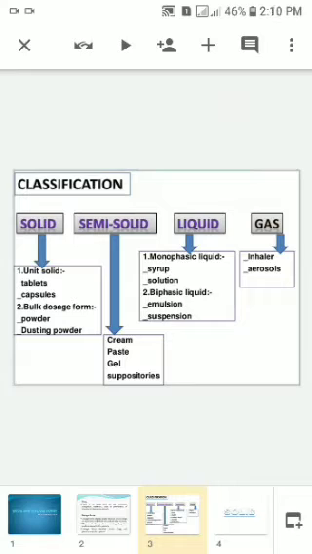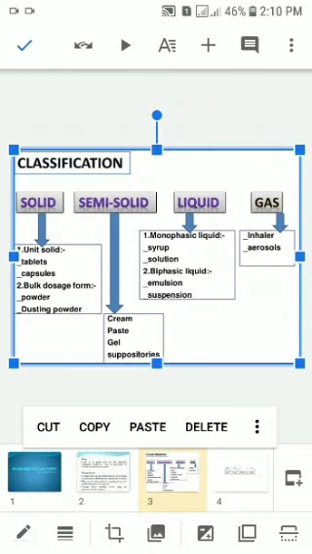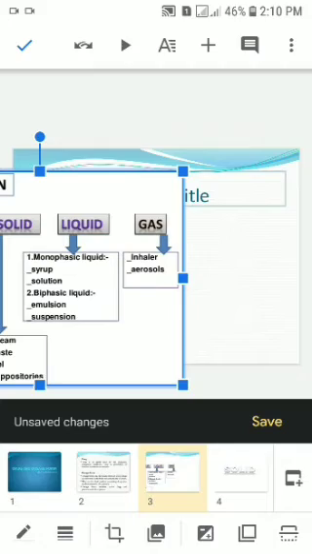Liquid dosage form. These are classified into monophasic liquid dosage form and biphasic dosage form. So, monophasic dosage form examples are syrup and solution. Biphasic dosage form examples are emulsion and suspension. And gaseous dosage form examples are inhalation and aerosols.